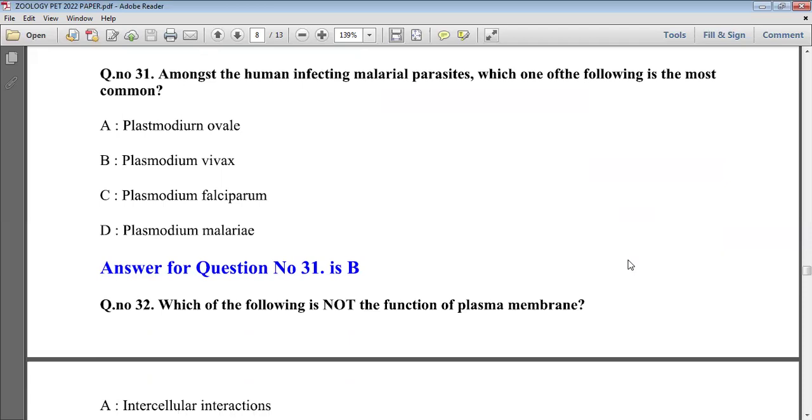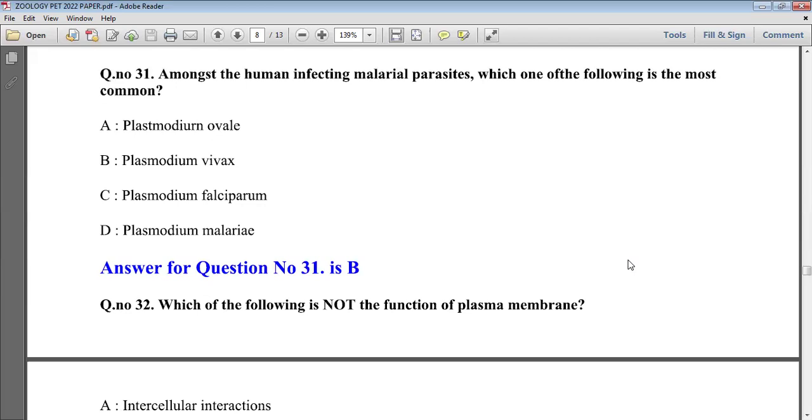Now the next question is, amongst the human infecting malarial parasites, which one of the following is the most common? Malarial parasite. Given the four options, Plasmodium ovale, Plasmodium vivax, Plasmodium falciparum, Plasmodium malariae, these are all species of the genus Plasmodium, and these all cause several types of malaria, and Plasmodium belongs to the phylum Protozoa.